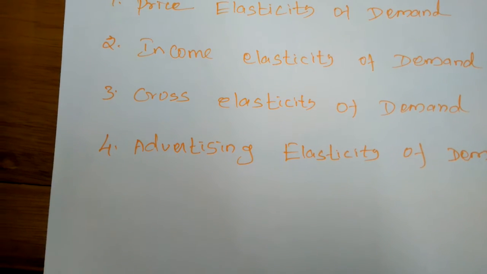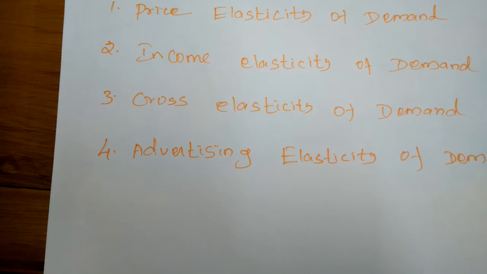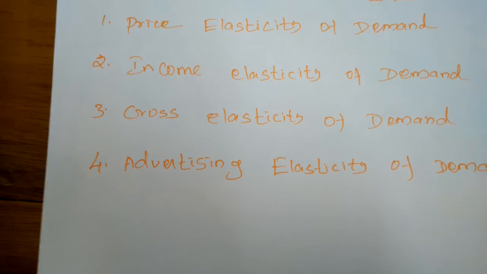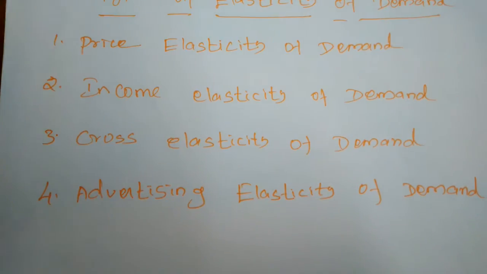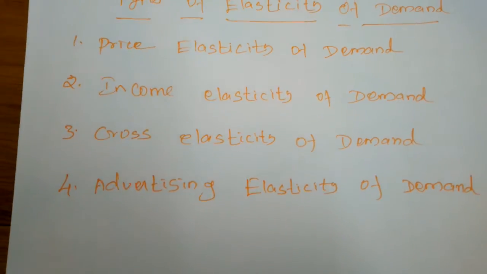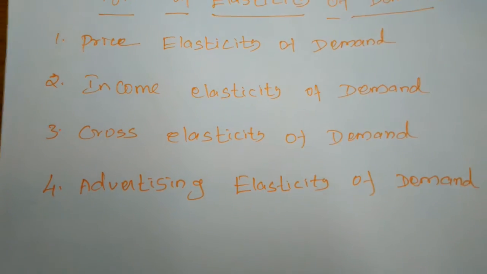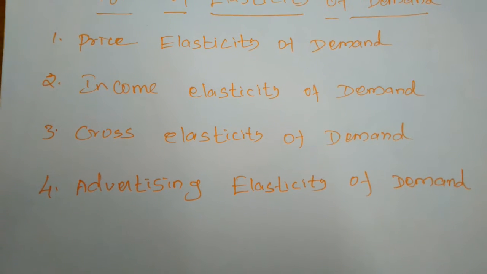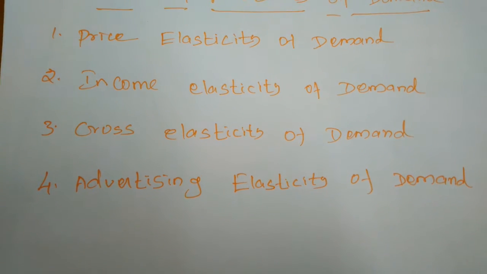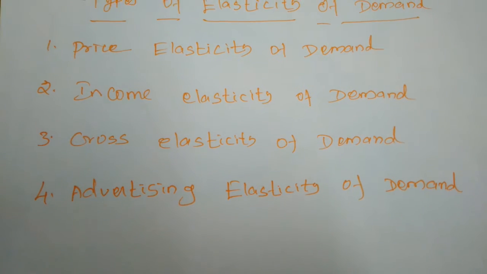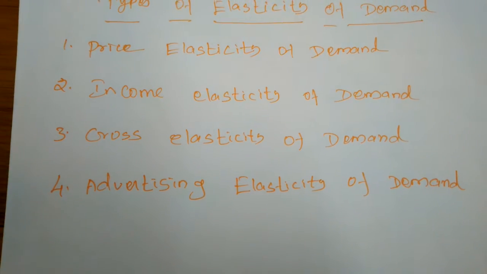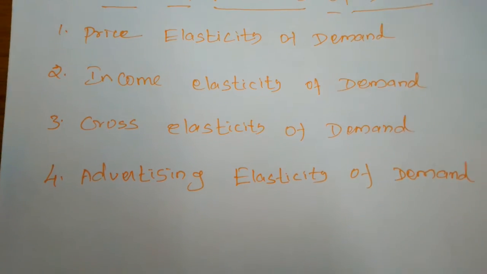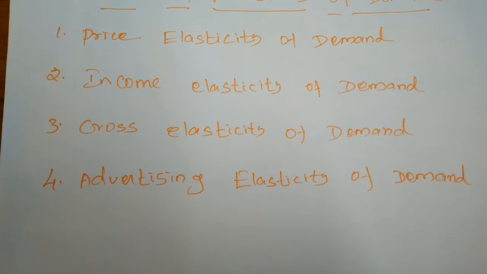Cross elasticity of demand refers to the percentage change in quantity demanded for a commodity as a result of a small change in the price of another commodity. For example, we have studied substitute goods, like tea and coffee. Suppose the price of tea is increased, so normally the demand for coffee will increase because most people will not consume tea because of the high price.